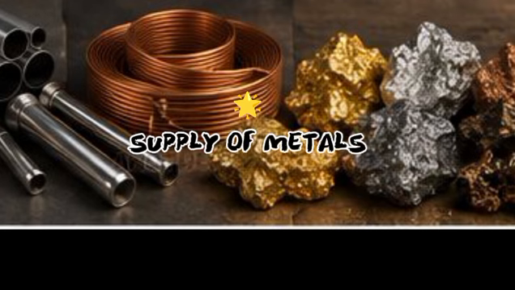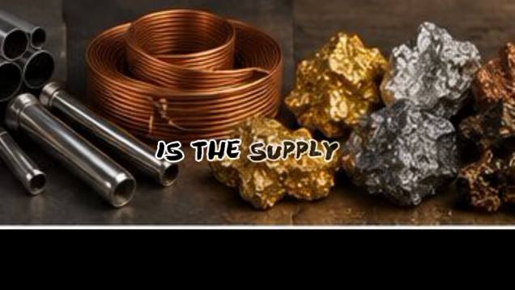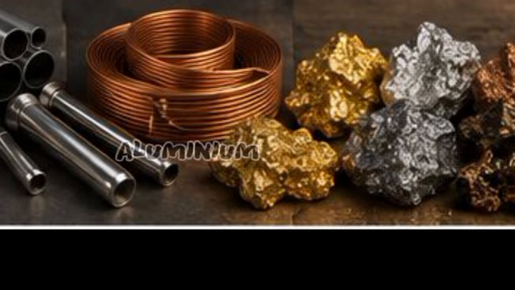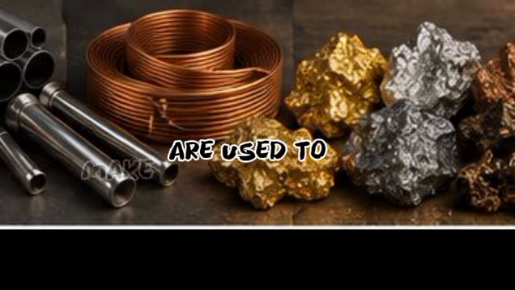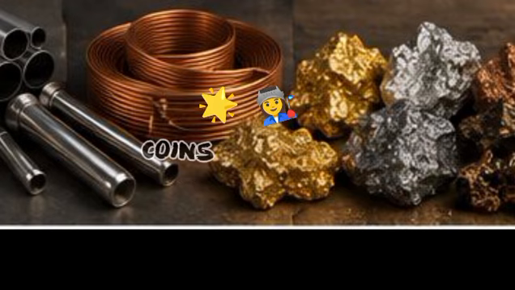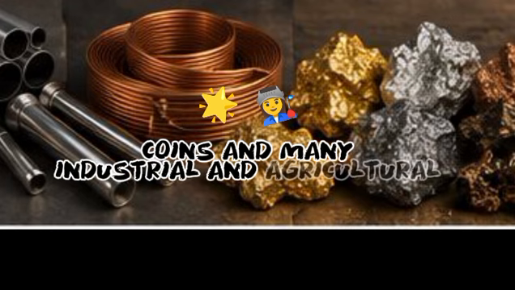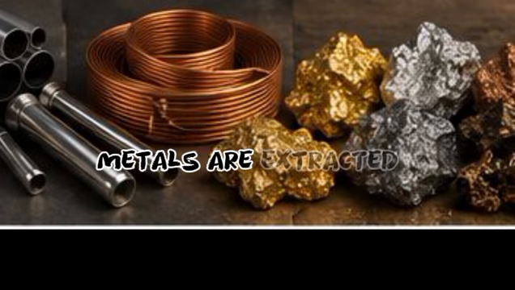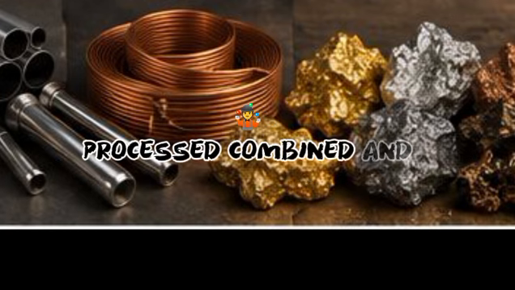Supply of metals. Another important application is the supply of metals. Metals such as gold, silver, copper, iron, aluminum, and zinc, as well as a large number of alloys, are used to make different objects. They are used for making ornaments, utensils, coins, and many industrial and agricultural implements. Chemistry helps us understand how these metals are extracted, processed, combined, and used.